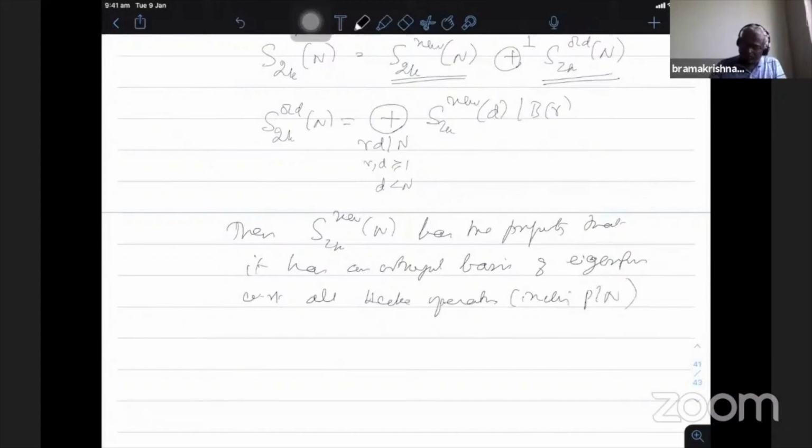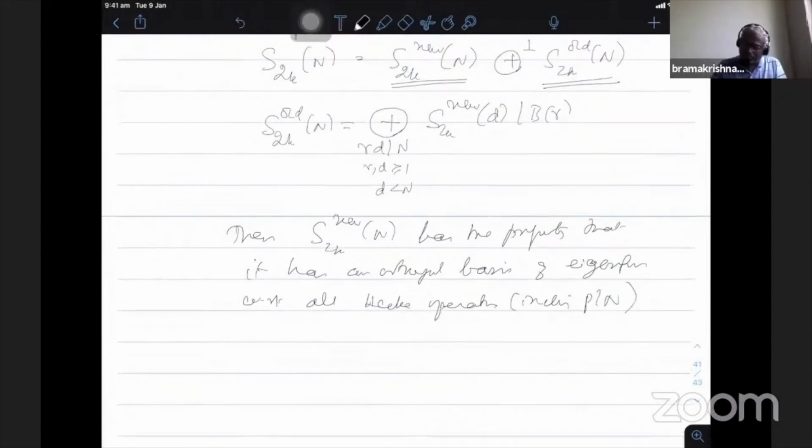Also, one can show that these basis elements can be made eigenfunctions with respect to the W operator. Therefore, the space of new forms consists of Hecke eigenforms as well as eigenforms with respect to the W operator. So this is the theory developed in the case of integral weight. Conan wanted to introduce this kind of new form theory in the case of half integral weight, especially in the plus case.